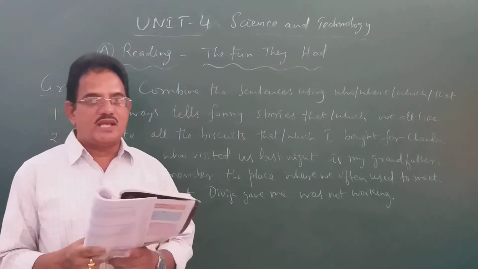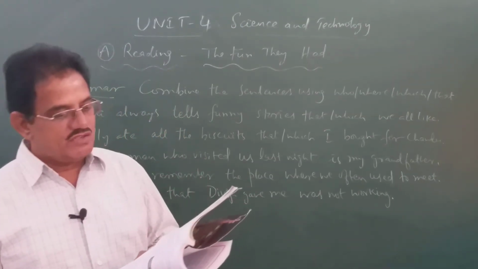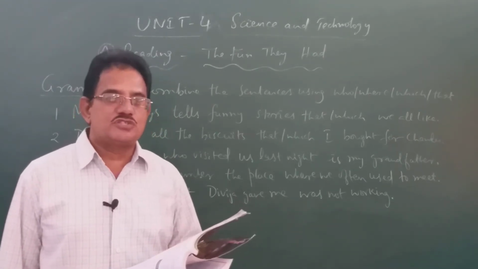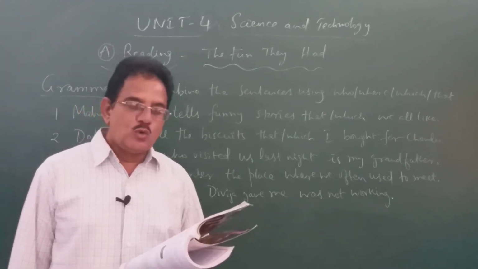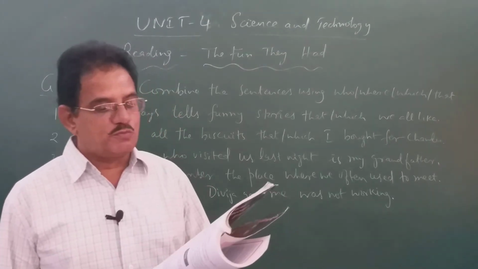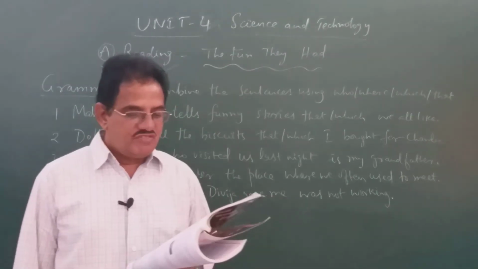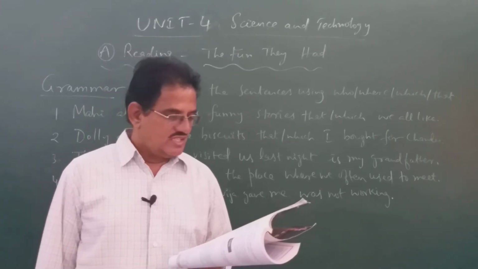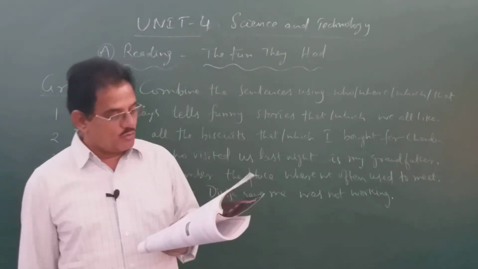Like that you have to combine the sentences using where, who, which and that. I repeat, where is used to refer to places, who is used to refer to people or persons, and which and that can be used to refer to things or animals. And the fourth part, this you have to write on your own.